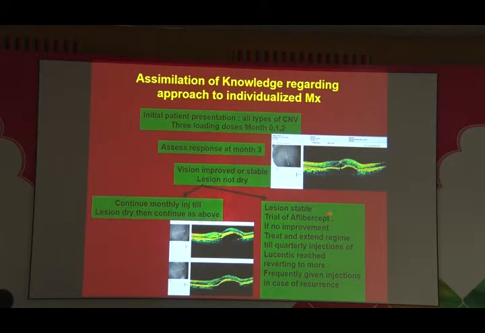But supposing the lesion just stays stable, doesn't become worse, doesn't become better, this is where a trial of aflibercept is warranted. And if with that also you don't get an improvement, you know this is the best you can do in today's scenario. Put this patient on a treat and extend regime. Now you want to decrease the number of injections. So increase the duration between the injections till you reach quarterly injections. And that will continue. And you revert back to 4 weekly or 6 weekly depending on whether there's a recurrence at that point. That means it becomes worsened.